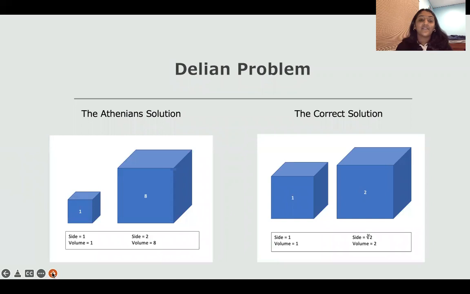So here is a photo of the Delian problem. The Athenian solution is on the left, where they made the volume 8 times bigger and the side was equal to 2. The correct solution would be to make the volume 2 and the side the cube root of 2.